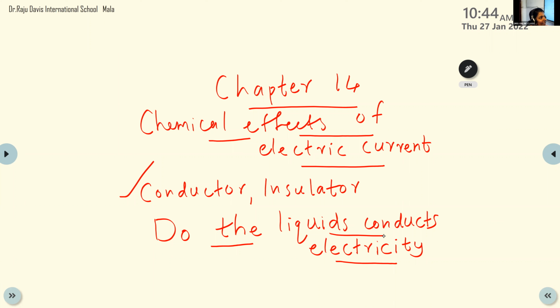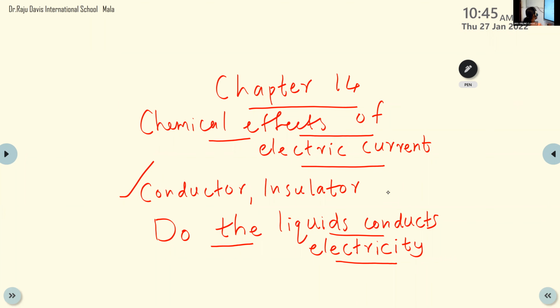Okay. Name please. Hessa. So do you know what conductors and insulators are? Conductors conduct electricity, and insulators do not conduct electricity. So today we have to study, do liquids conduct electricity?